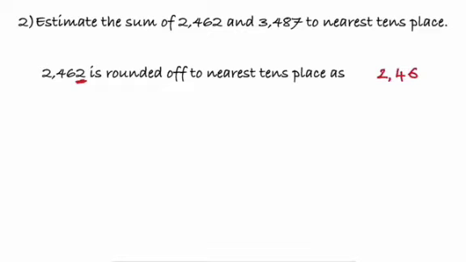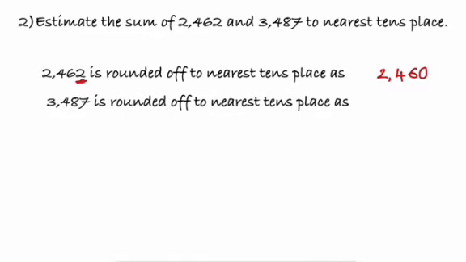Now when we round off, 2462 is rounded off to the nearest tens place. See, if you observe, the units place has 2, which is less than 5. So what we do is we just change this to 0.